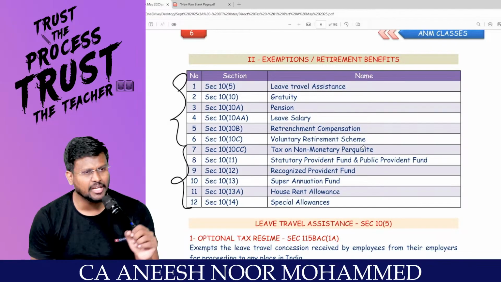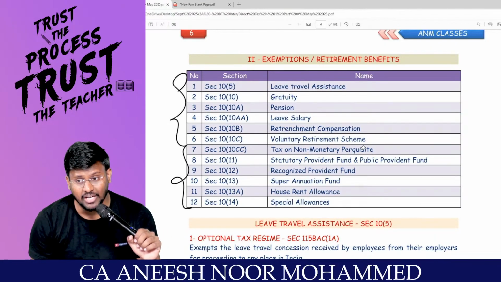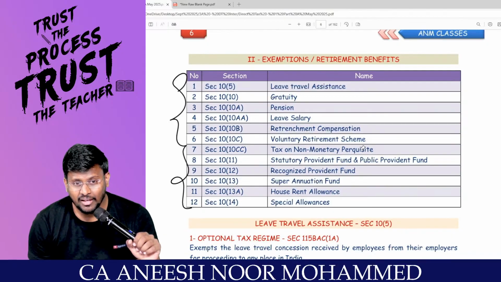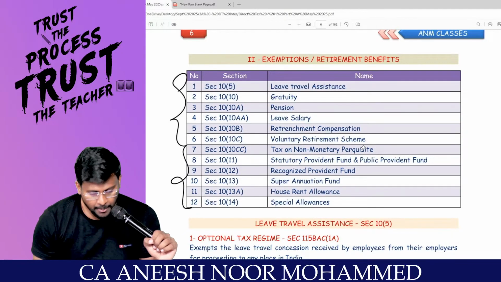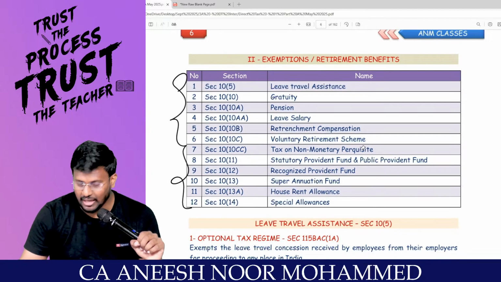So tell me, what is section 10(5)? Leave travel concession or leave travel assistance. What is section 10(10)? Gratuity. What is section 10(10A)? Pension. Are you really with me?